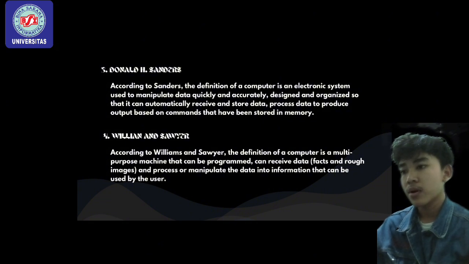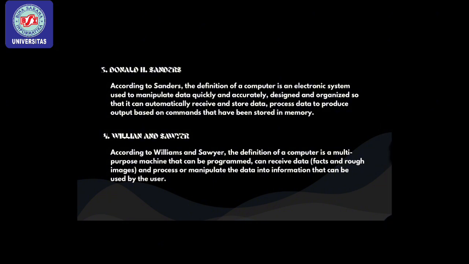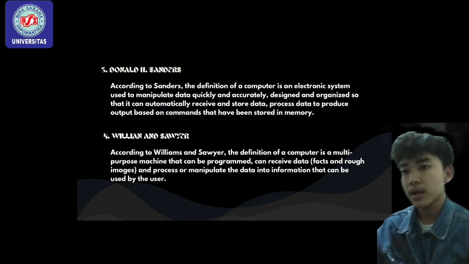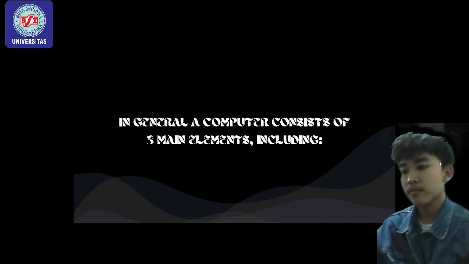Number 4, Williams and Sawyer. According to Williams and Sawyers, the definition of a computer is a multi-purpose machine that can be programmed, can receive data, facts, and raw images, and process or manipulate the data into information that can be used by the user.